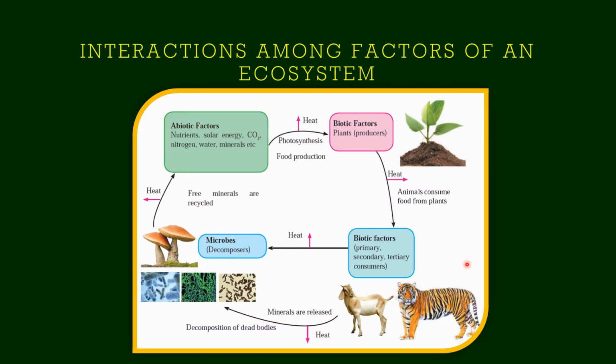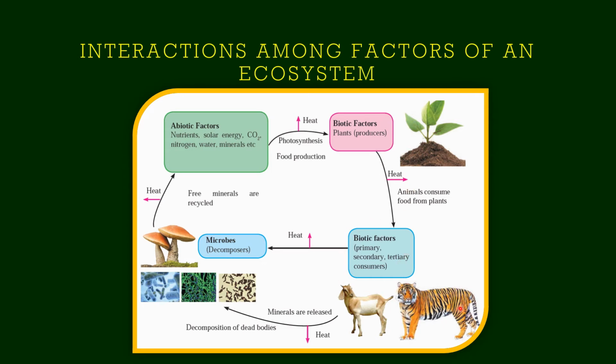Observe this picture. Let us start from the plant. Plant is a biotic factor. It is a producer, we know. It needs soil and minerals, that is the abiotic factors, to grow. So these plants are consumed by other biotic factors, directly by primary consumers and indirectly by secondary and tertiary consumers. So in this process you can see heat being evolved.